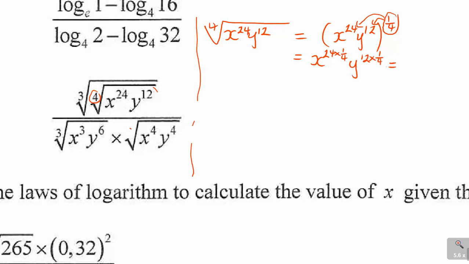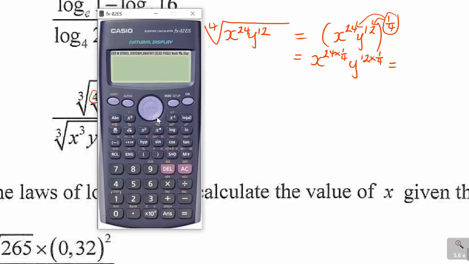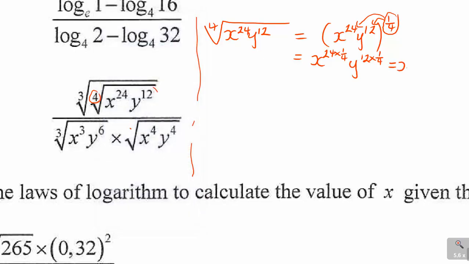This will then simplify. 24 times 1 over 4, you can use a calculator, gives me a 6, and 12 times 1 over 4 gives me a 3. So what we have inside here is x to the power of 6 and y to the power of 3.